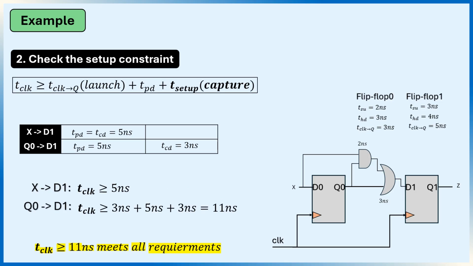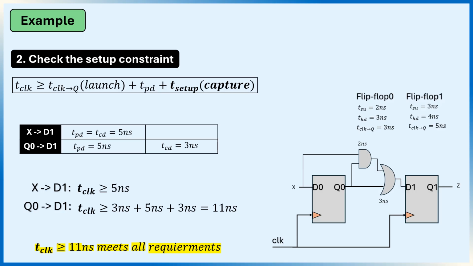Now let's check the setup constraint. For the path from X to D1, there is no launch flip-flop, so we only consider the propagation delay of the combinational logic. That means the clock period must be at least 5 nanoseconds. Now let's look at the path from Q0 to D1. The data first spends 3 nanoseconds inside flip-flop 0 before it appears at the output.